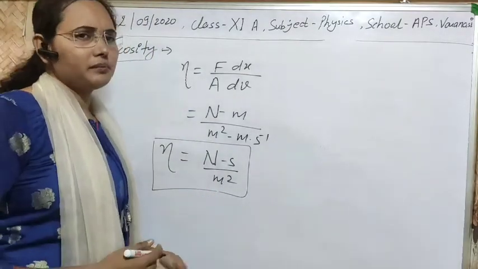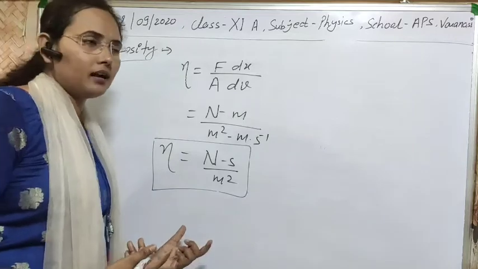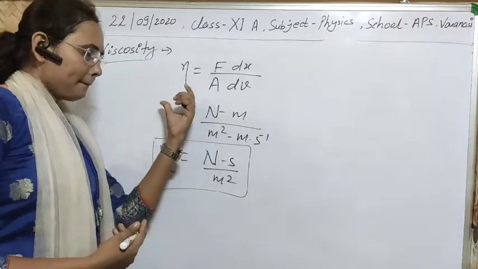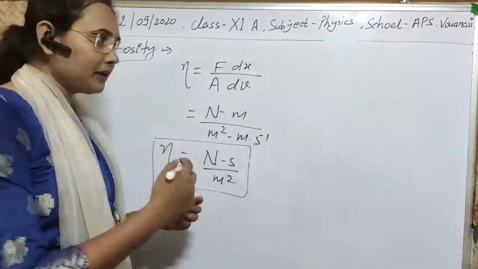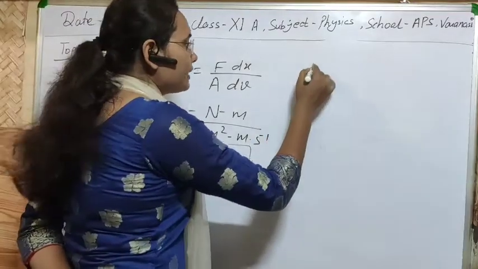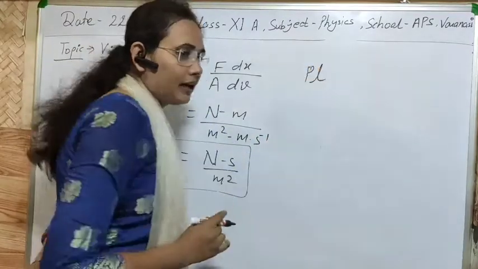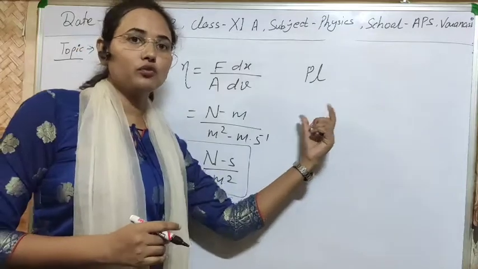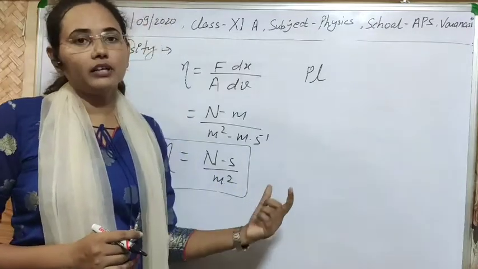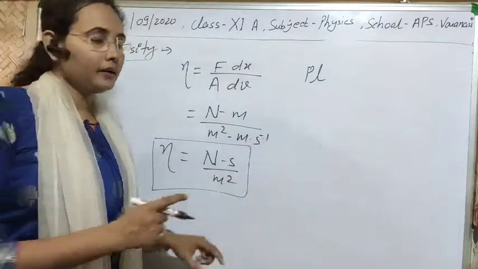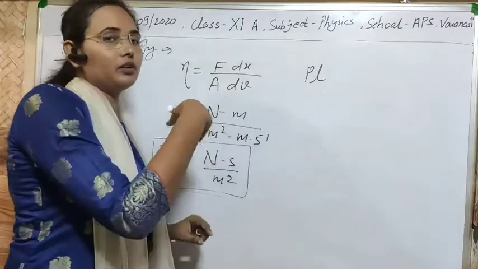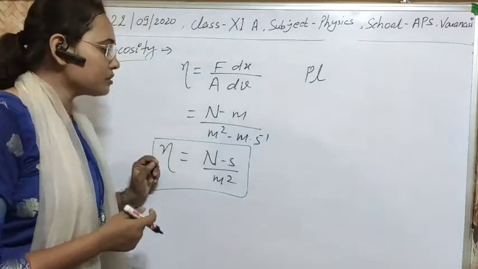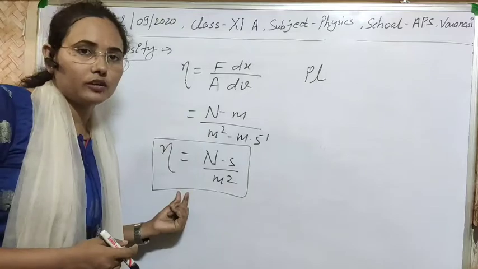There are also some different names for this unit of the coefficient of viscosity. In the MKS system, the unit is known as Poiseuille. Actually, this is the name of a scientist who worked in this field, and later I will tell you the formula of Poiseuille. To give him credit, we use his name for the unit of the coefficient of viscosity.